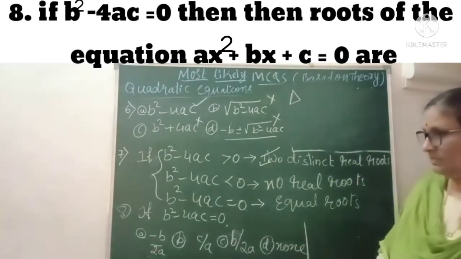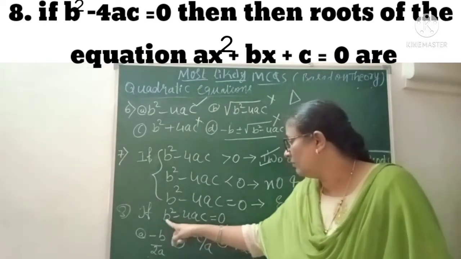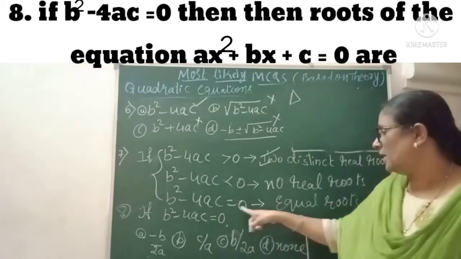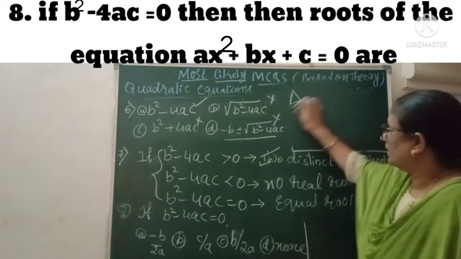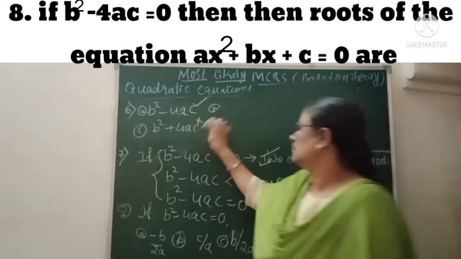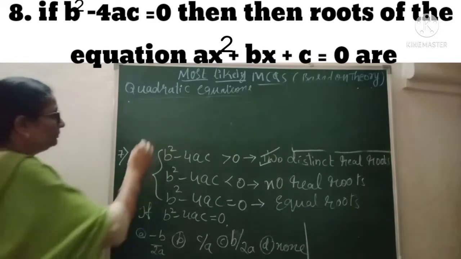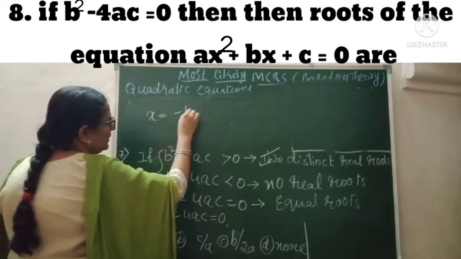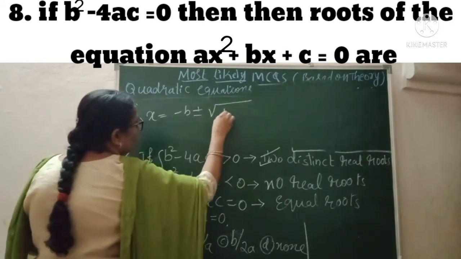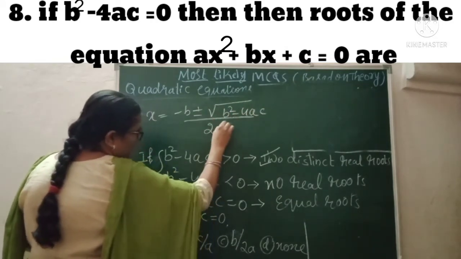One more question, it is something like this one. In the 8th question I am discussing here, if this is equal to 0, obviously you know they are equal roots. Once again you have this condition, and based on that you have something like this. In the standard form of the equation, ax square plus bx plus c, you have minus b plus or minus root of b square minus 4ac divided by 2a, is it?